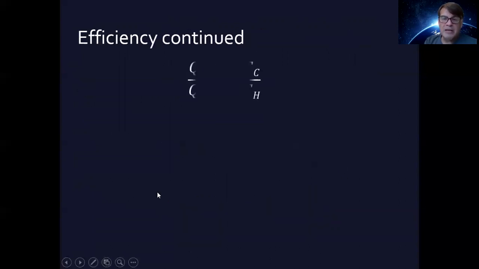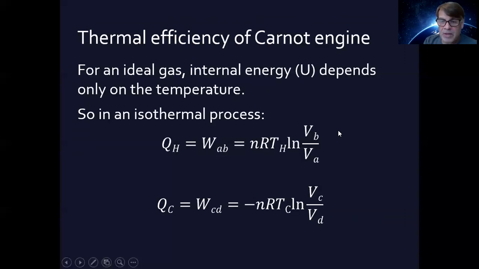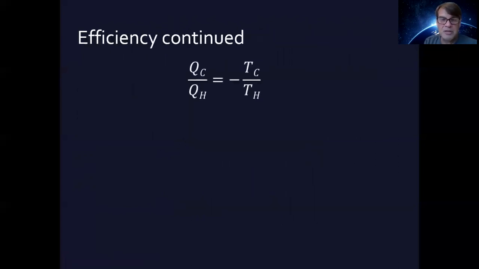So if we divide QC by QH, what we're going to find is that the natural logs, there's more in the book, I've skipped a few steps, but basically we're going to find that this natural log and this natural log are the same, so they cancel out. And then nR and nR cancel out. And so we are left with just the Q at the cold side over the Q at the hot side, which is going to equal the negative of the temperature at the cold side divided by the temperature at the hot side.